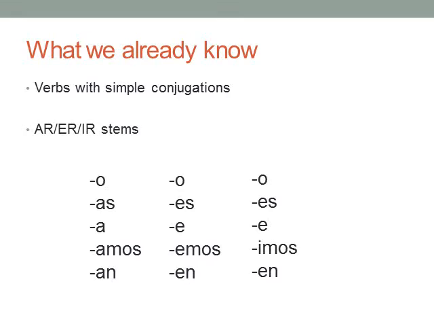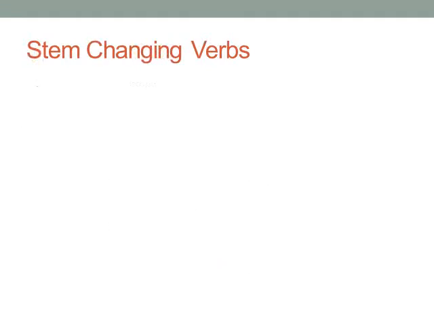Now, when I refer to a stem, I'm referring to the part of the verb that comes before the AR, ER, and IR part. For example, if I take the verb comer, to eat, I'm going to take off the ER, that's the ending, then the stem will be the COM part, com. Now, the verbs we've already looked at, the stems don't change, but we're going to start moving into verbs where the stem does change, and there are a lot of these in Spanish, so it's very important to study and get to know exactly what these verbs are.